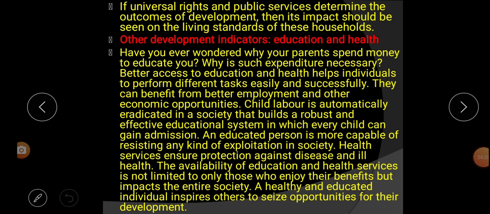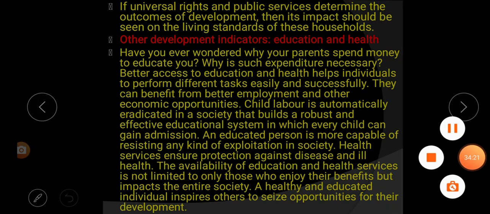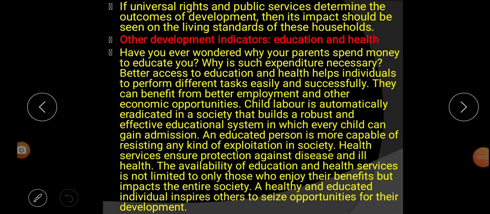If universal rights and public service determine the outcomes of development, then its impact should be seen on the living standard of this household. That means if we apply universal rights and public service, then we can see the impact on the living standard of this household.